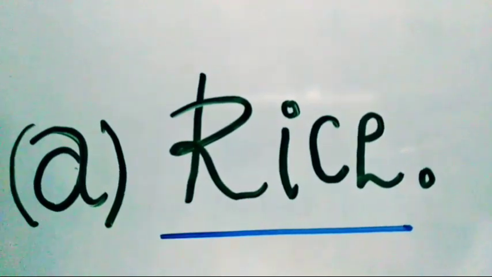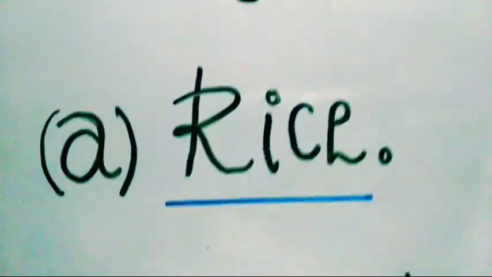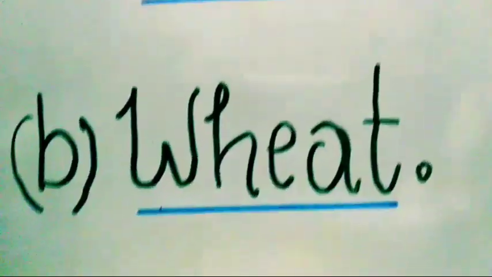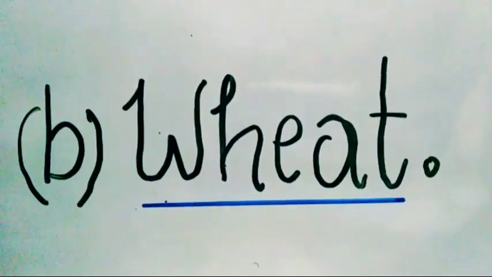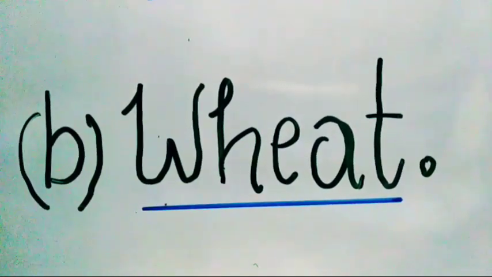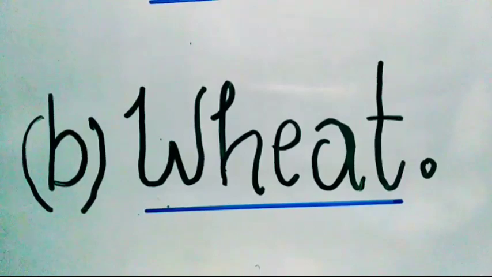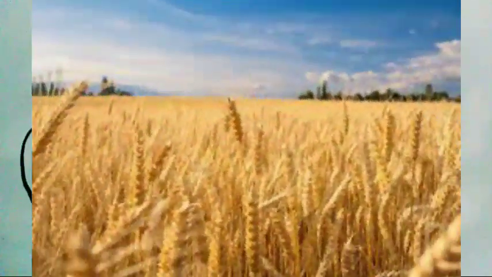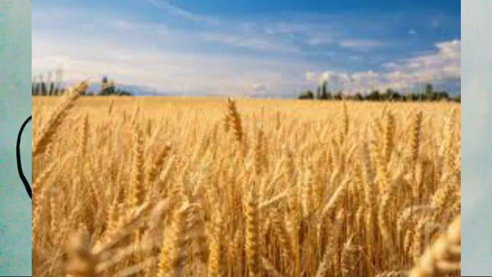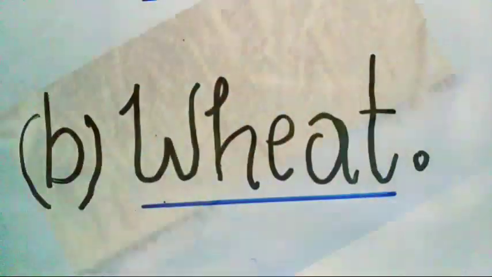And the last topic of today is wheat. Wheat is the second most important cereal crop. It is the main food crop in the north and northwestern parts of the country. It requires a cool growing season and bright sunshine at the time of ripening. It requires 50 to 75 centimeters of annual rainfall, evenly distributed.